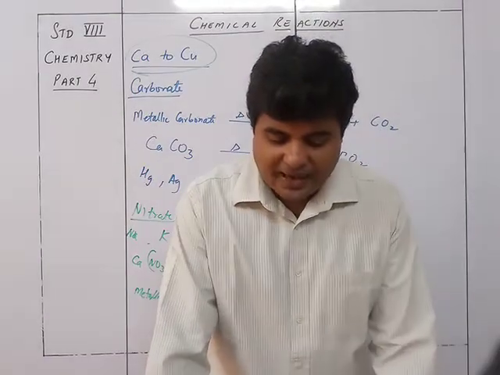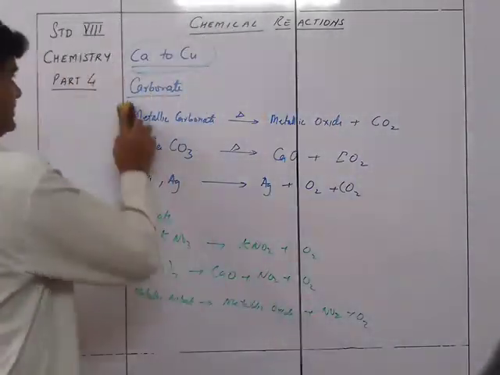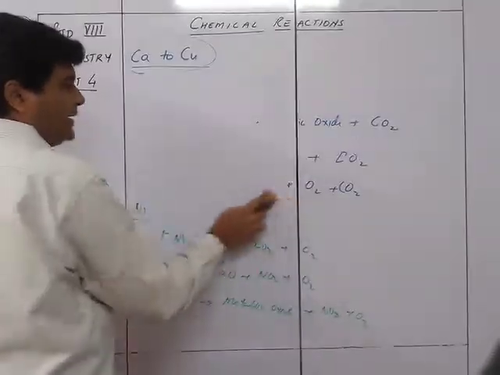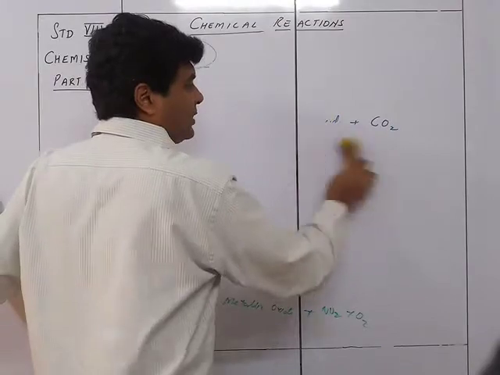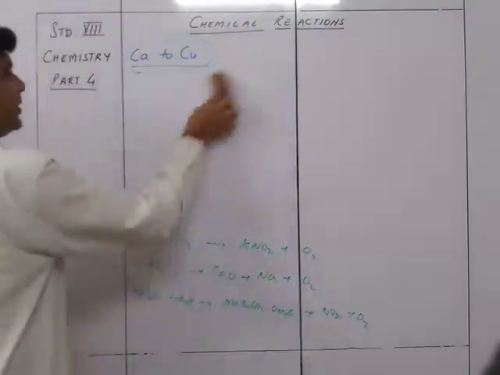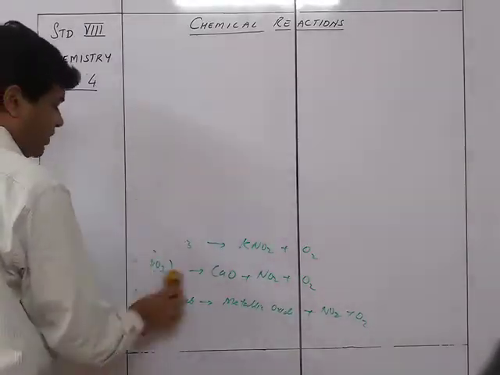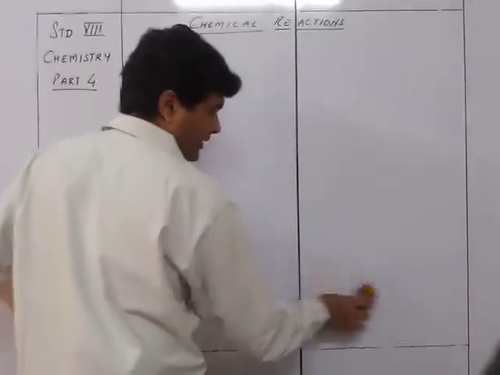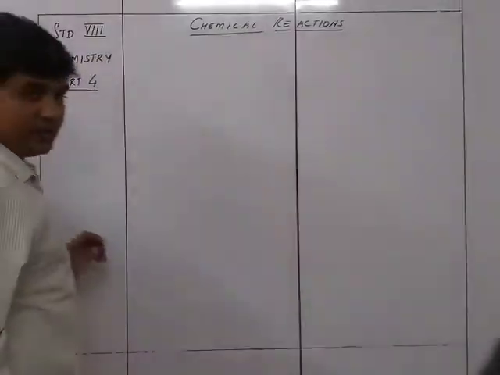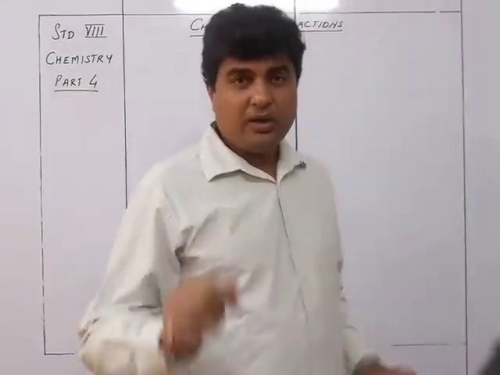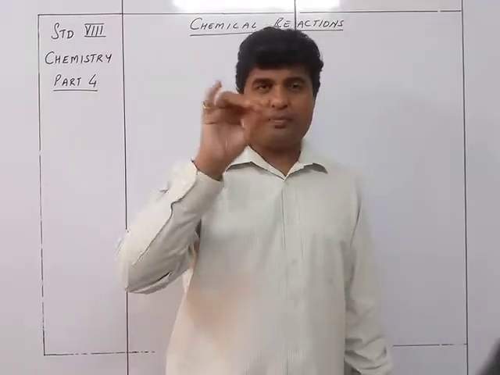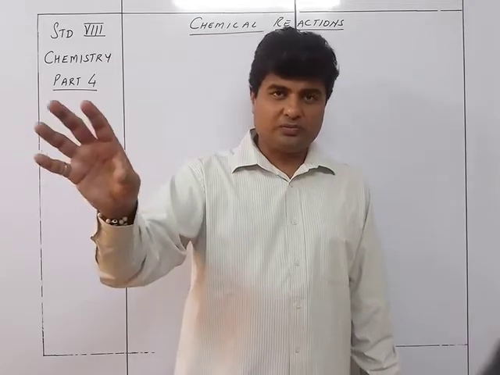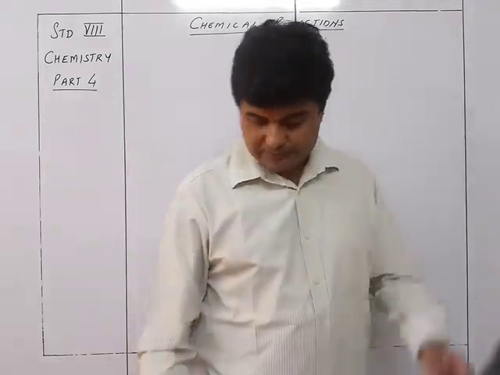Next we talk about metallic hydroxides. Now all these are very, very important observations. They are going to be used not only in the 8th standard but also in the 9th and the 10th standard. You will need to remember this almost throughout. You cannot forget these. Carbonates when heated give metallic oxide plus carbon dioxide. Nitrates when heated give metallic oxide plus nitrogen dioxide plus oxygen. Very, very important. You need to learn this.